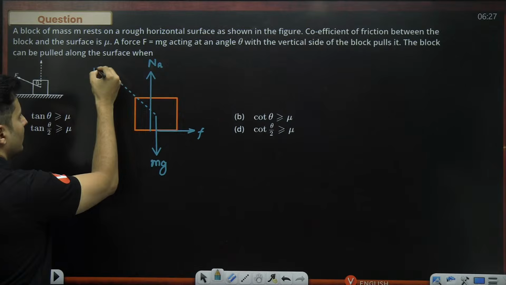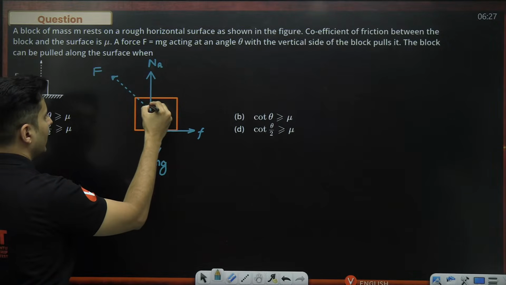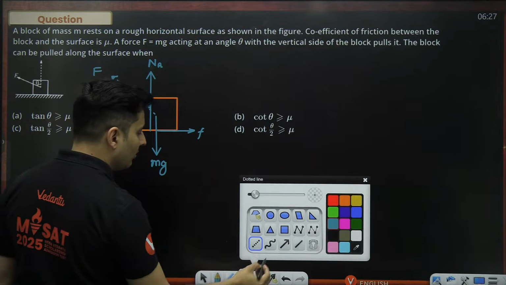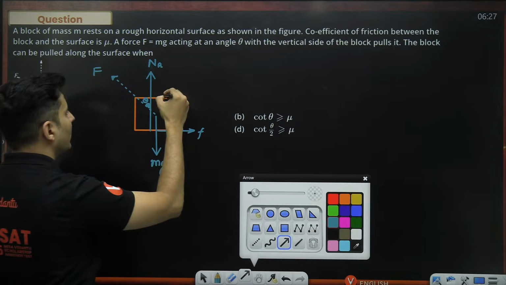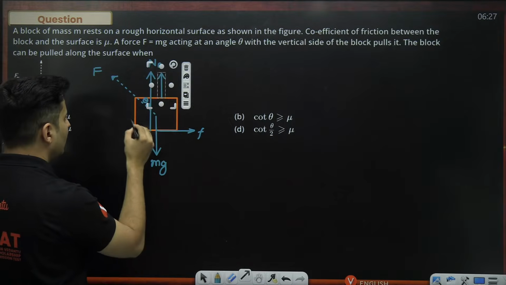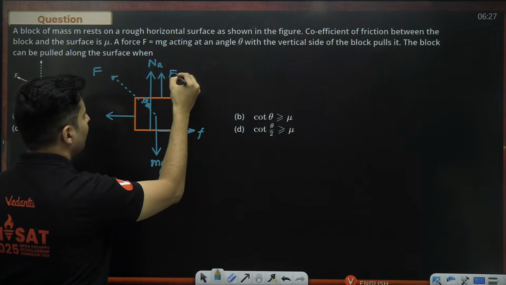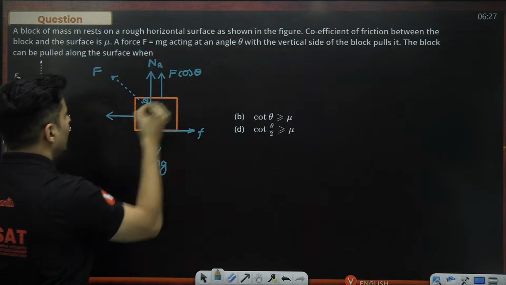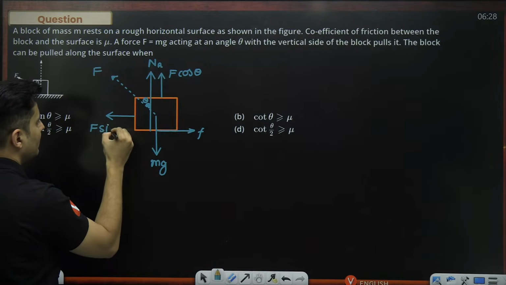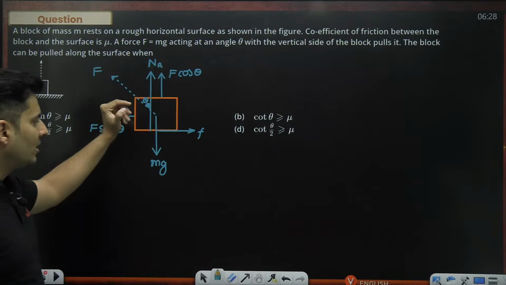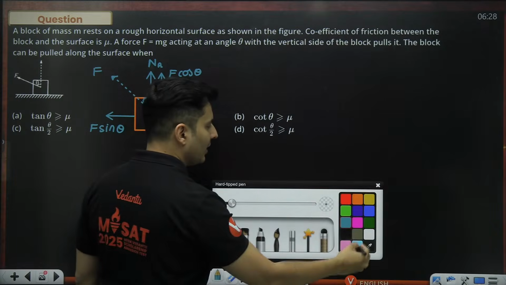Our external force is like this, making an angle of theta. So the force will have two components now. One component will be like this, and the other component will be like this. This component will be F cos theta, and this component will be F sin theta. These are the only forces acting on the system. Is that right? Now let's start doing it.